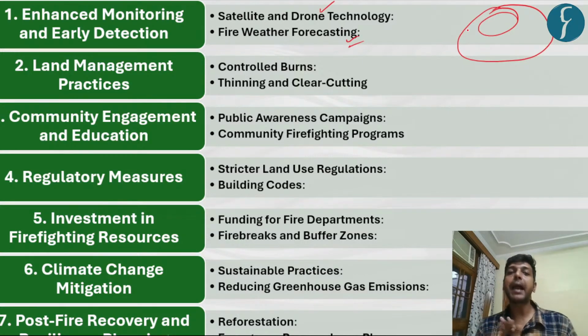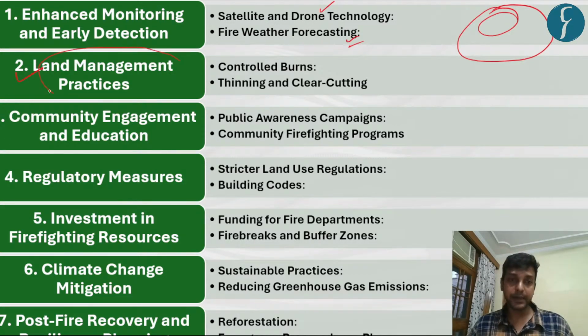We can also go for mapping of water holes or water bodies in that ecosystem to understand whether they have certain natural barriers present in that region or not. So that can be one way to understand or forecast the probability of wildfires in the near future. Second is land management practices.